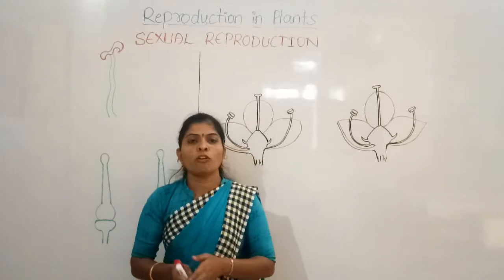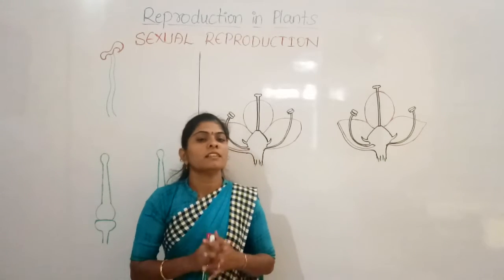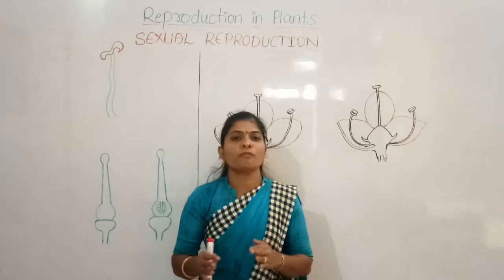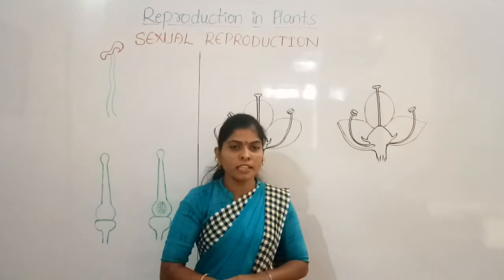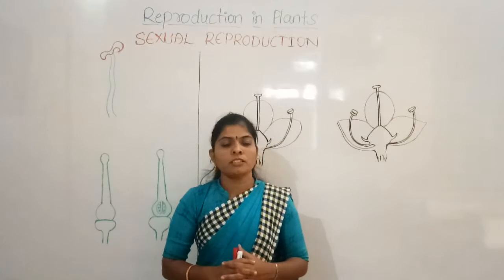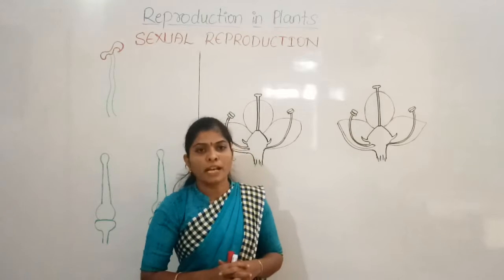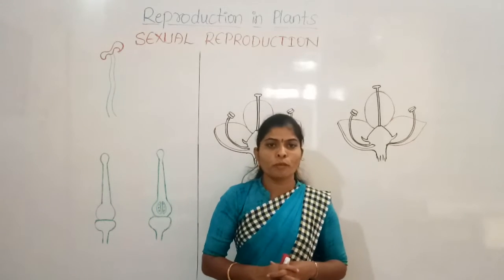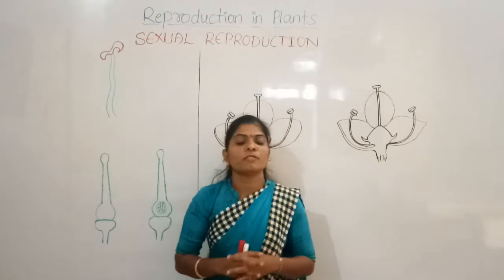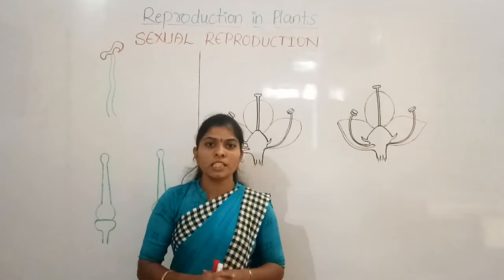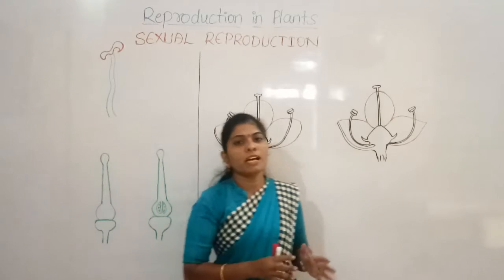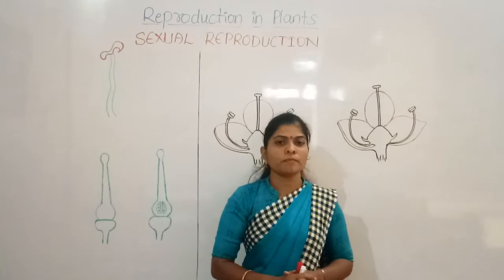There are different types of asexual reproduction, for example vegetative propagation, budding, fragmentation, and spore formation. There the reproduction process takes place without seeds.